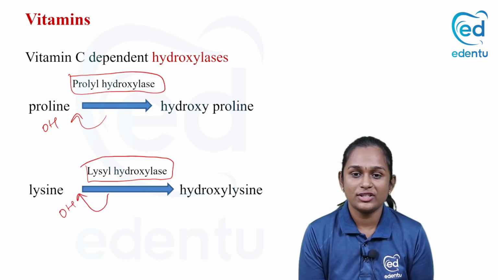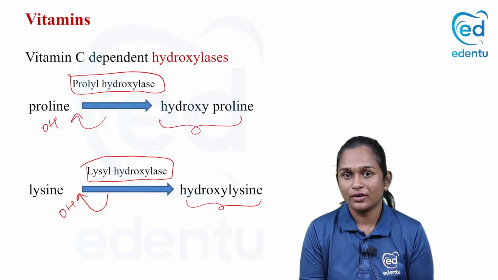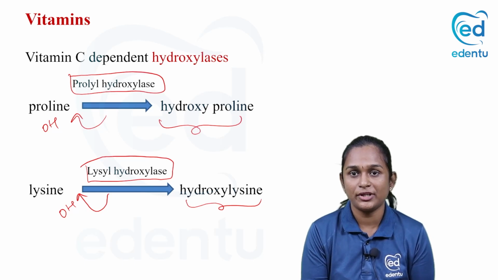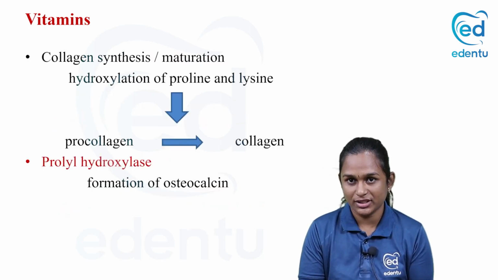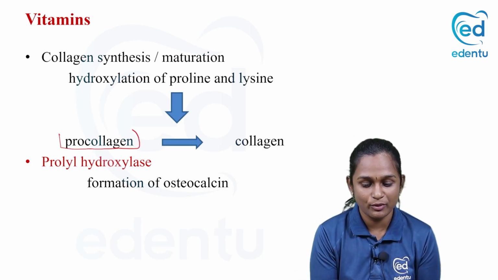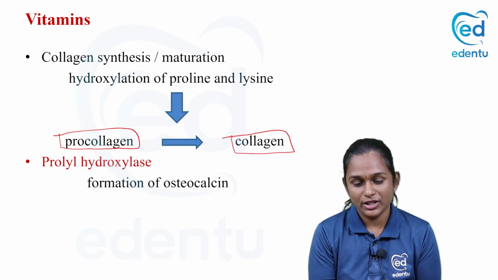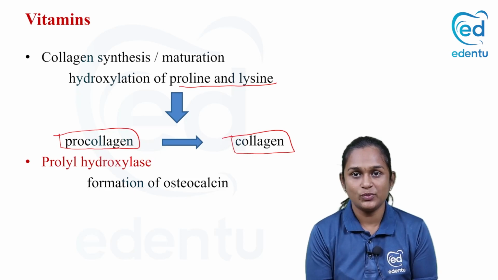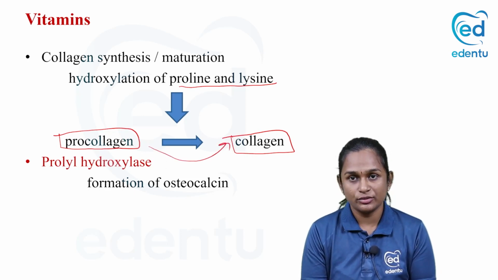So eventually, hydroxyproline and hydroxylysine are formed. These two enzymes are dependent on vitamin C. When proline and lysine are hydroxylated, it results in conversion of procollagen to mature collagen.